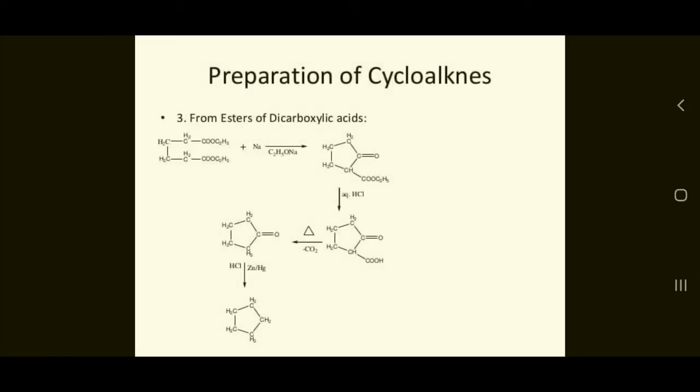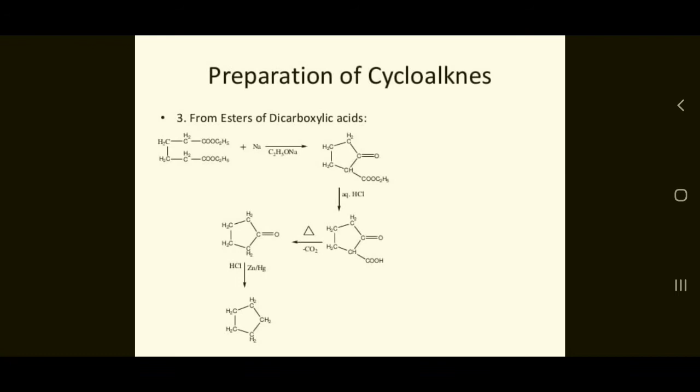Okay. Next, preparation of cycloalkanes from esters of dicarboxylic acids by the Dieckmann method. The Dieckmann condensation is similar to the Claisen condensation.